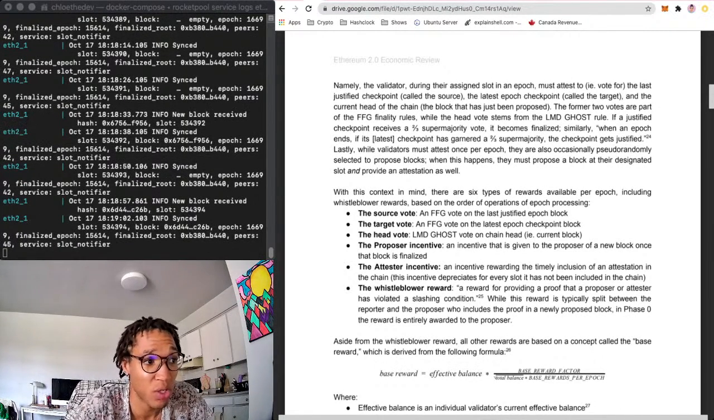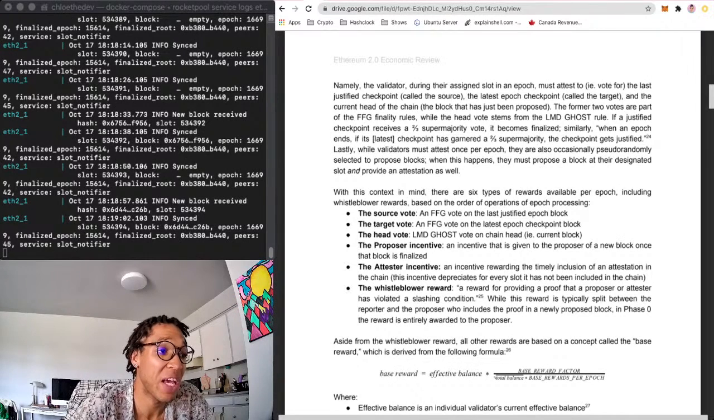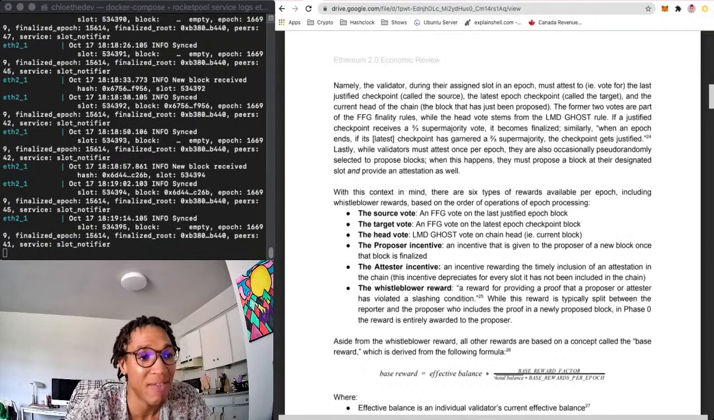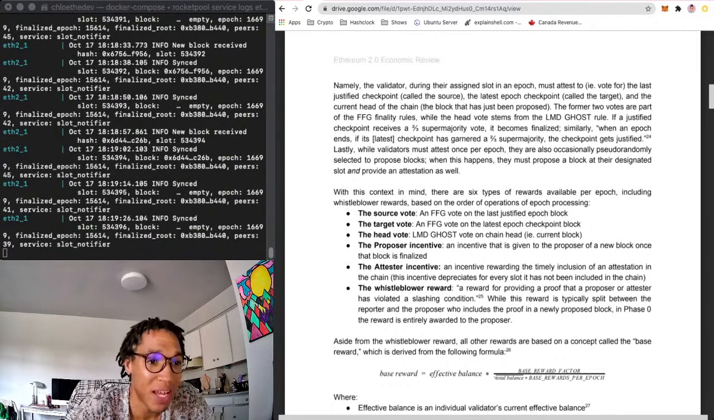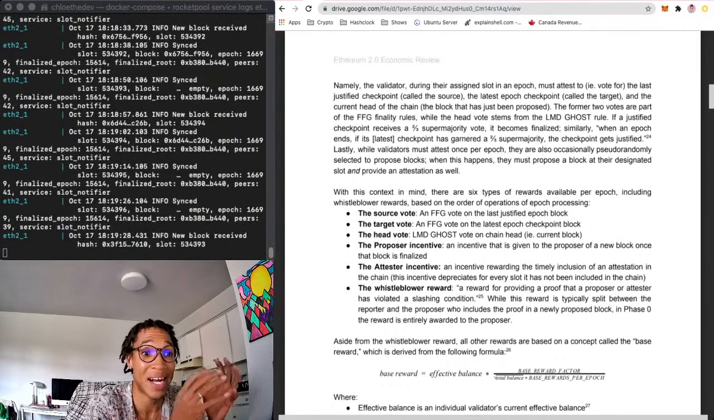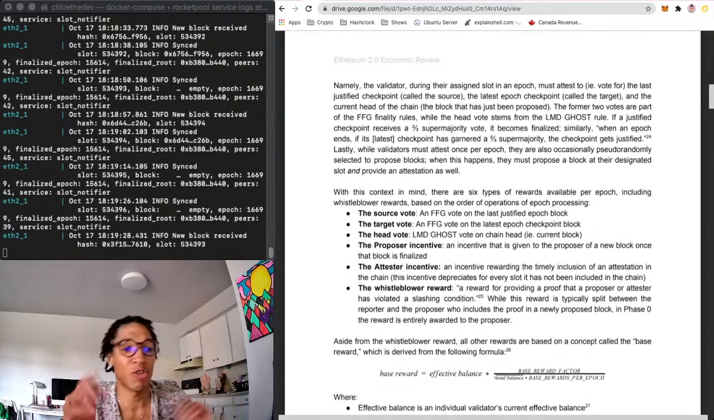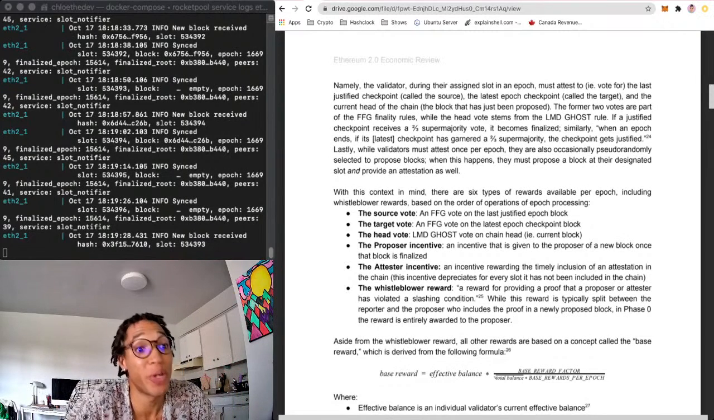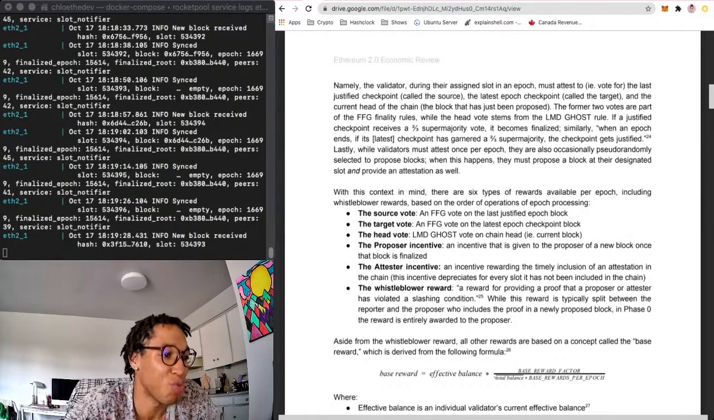We'll do the source vote, target vote, head vote, and then once per epoch, I suppose you will also be a proposer. Then you have the Attester Incentive. This is an incentive rewarding the timely inclusion of an attestation in the chain. So basically, when you attest to something, when you vote to something, your rewards go down as your attestation distance, or as the time you've taken from the first time this attestation has been seen on chain to when you also attest to the same information. So you want to attest quickly to get the highest rewards.